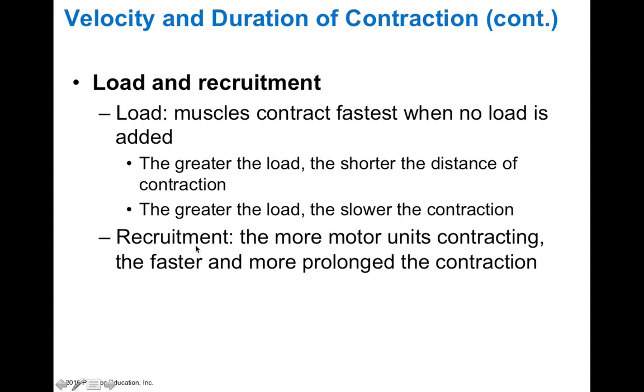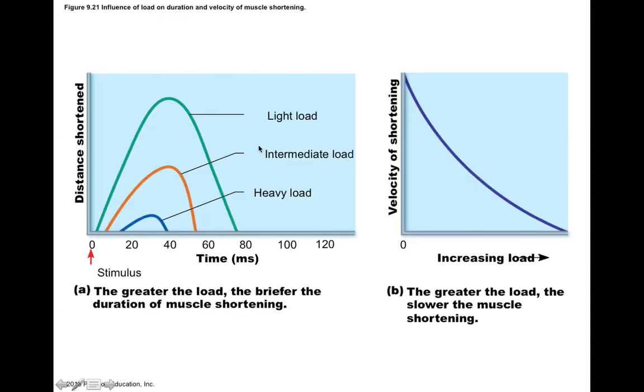Now, the recruitment also depends on the motor units that are activated, and this is going to promote different types of contractions. So what we find here is for heavy loads, you have a very short distance of muscle contraction, and the muscle is going to fatigue more rapidly. In terms of lighter loads, like let's say no load at all, like you just lift your arms up, but they're not resisting anything but their own weight, they're going to have a really quick contraction that's also a very short distance that they're going to move, and this can actually happen longer because they're more fatigue resistant.